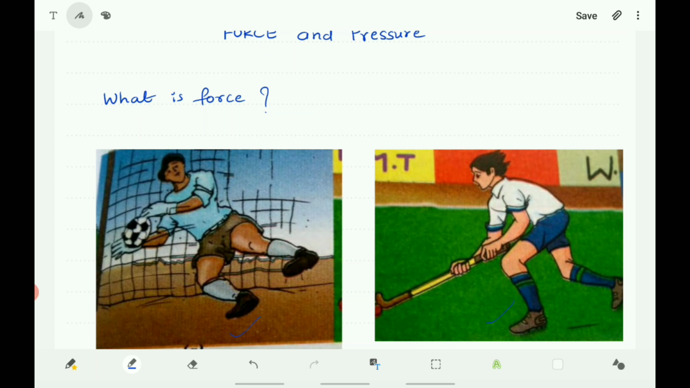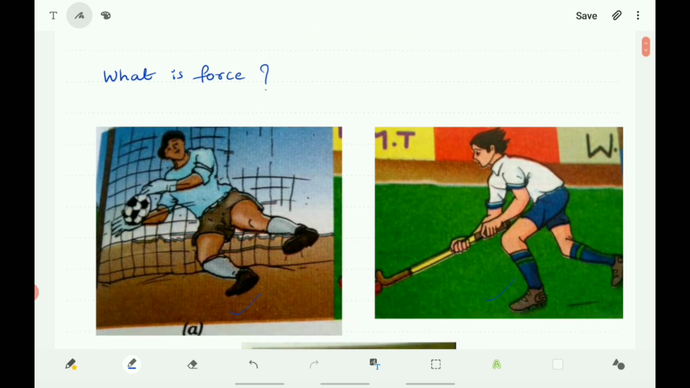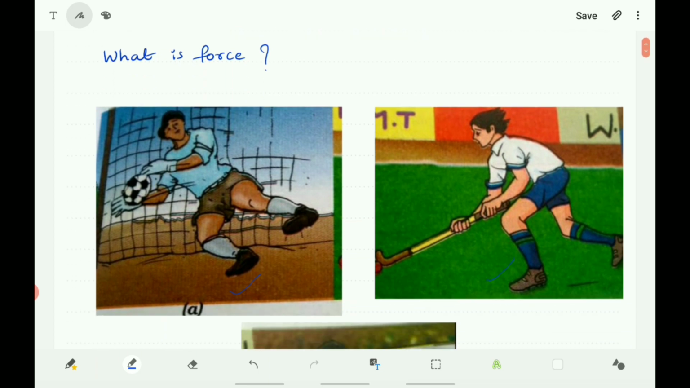A hockey player changes the direction of the moving ball with a flick of the stick. How do fielders stop a ball hit by a batsman? In all these situations, the ball is made to move faster, or it is made to move slower, or its direction is changed. So how is it changed, how is it made to move faster, how is it made to move slower?